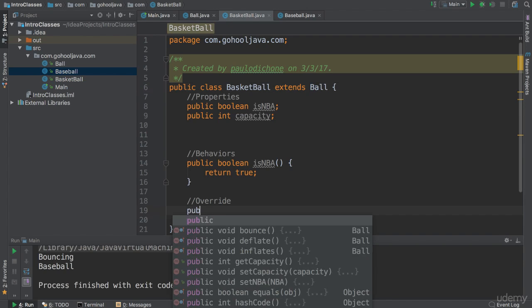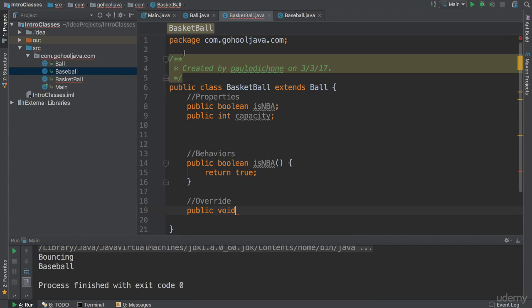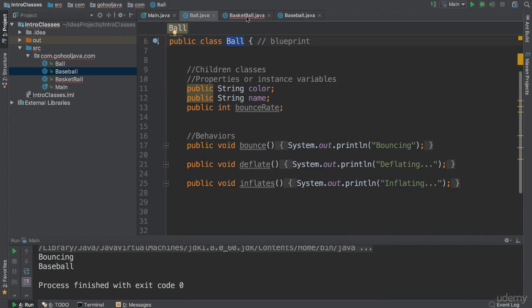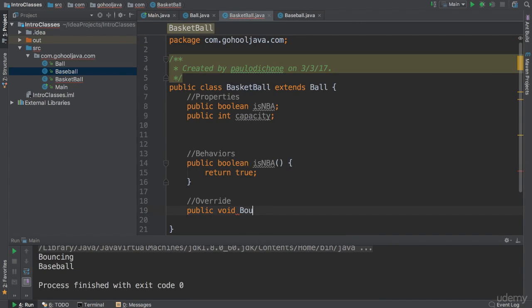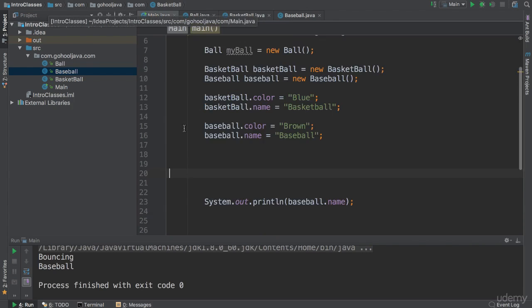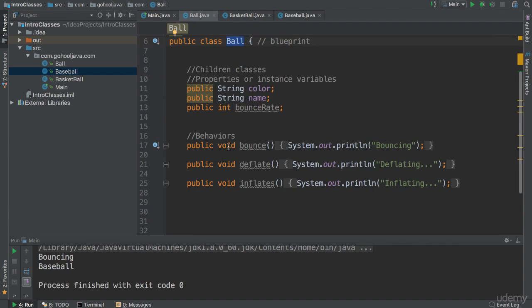So if I say public void bounce, for instance, like that. Now what I'm saying implicitly is, when we create our basketball object in our main here and I call the method bounce, it's not going to call this method here.